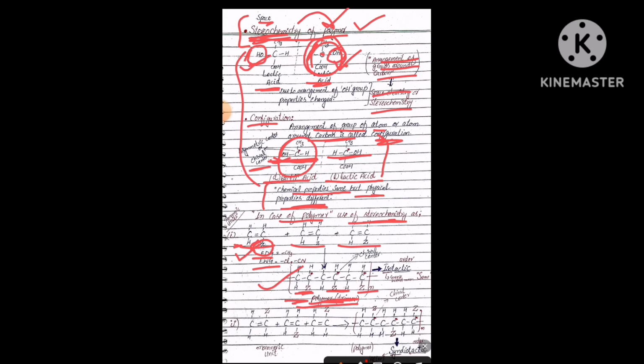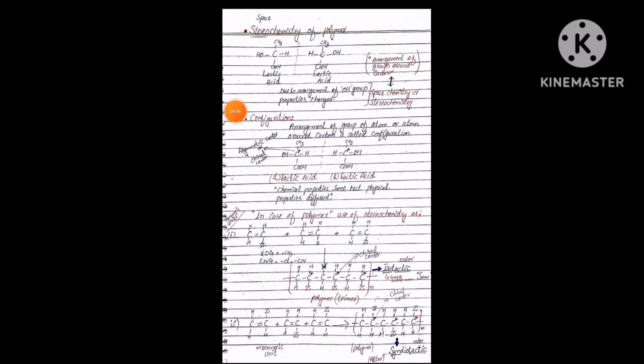So the type of this polymer is said to be isotactic. Iso is a Greek word meaning same, and tactic means order. This polymer is arranged in the same order. If I show you clearly, look now. The Z is attached on the below side.